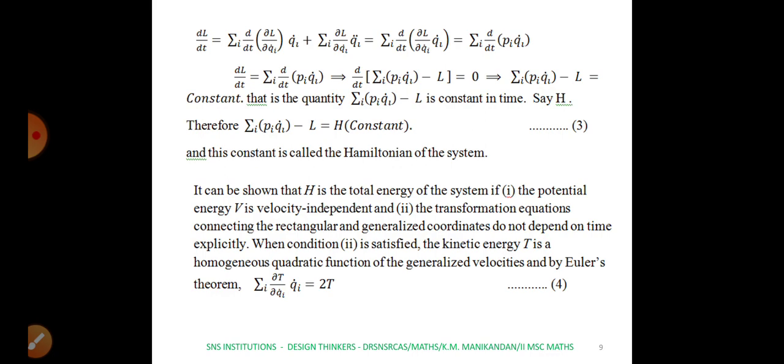So hence we have proved that dL/dt equal to summation over i of d by dt of pi q̇i, the total time derivative of pi into q̇i.